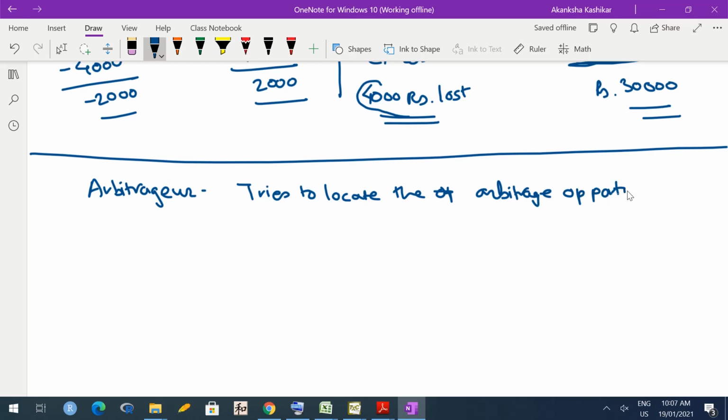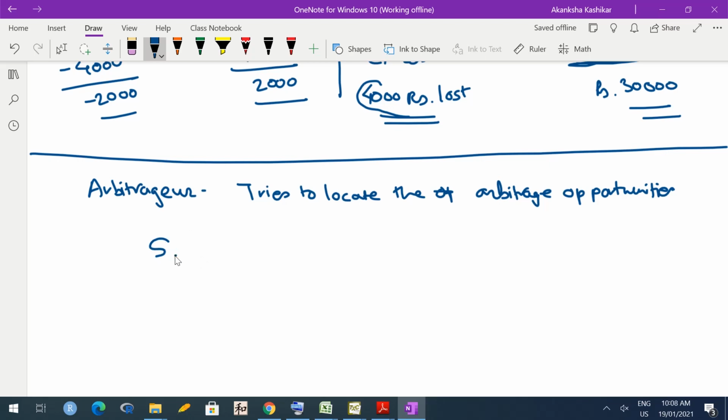So an arbitrager is never willing to take any risk. He or she is never willing to lose any of their own invested money. They are always trying to locate arbitrage opportunities in the market. Okay, so can they do short selling and earn risk-free profit? So let us take again one scenario. We have to remember that arbitrage opportunities would exist only if short selling is allowed. So we are assuming that short selling is allowed.